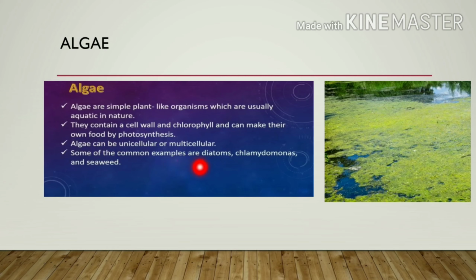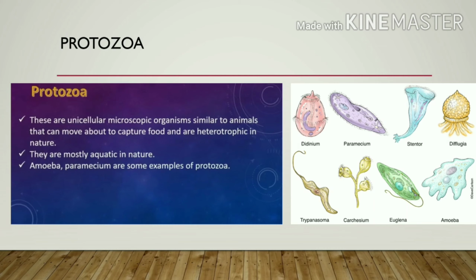Some common examples of algae are diatoms, chlamydomonas and seaweed, and in your book Spirogyra is also mentioned. This is an example of Spirogyra. Have you seen this in nearby ponds? You can easily see it.